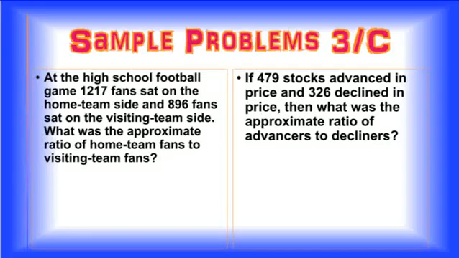Other examples. At the high school football game, 1,217 fans sat on the home team side and 896 fans sat on the visiting team side. What was the approximate ratio of home team fans to the visiting team fans? Since they're dealing with the approximate, we would want to round their numbers to rounder numbers. So 1,217 would be about 1,200.